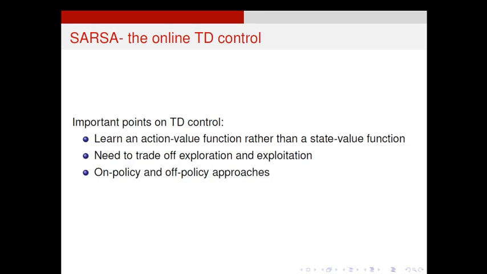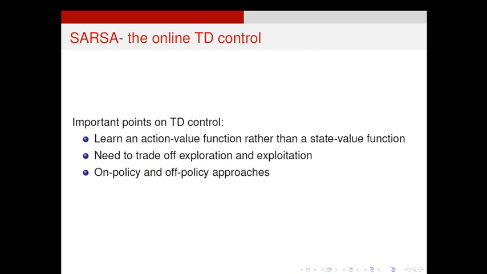First of all, let us discuss online TD control. The short expression for online TD control is SARSA. The important points on TD control under SARSA: one, learn an action value function rather than a state value function. Whether it is online control or offline control, this is the basic principle.